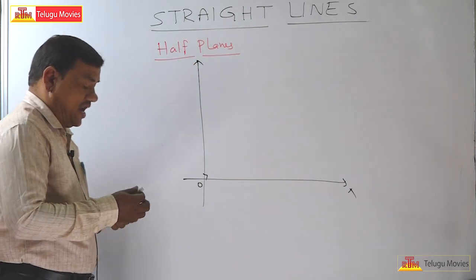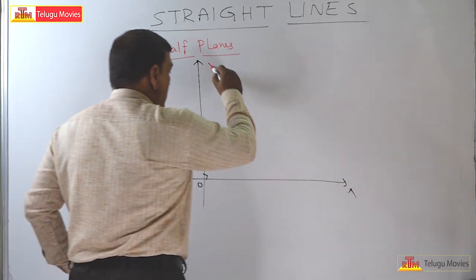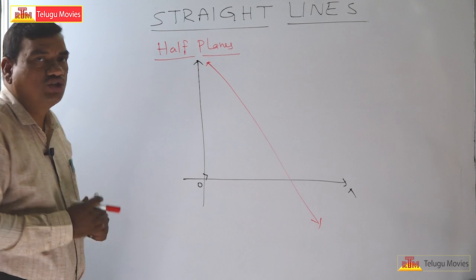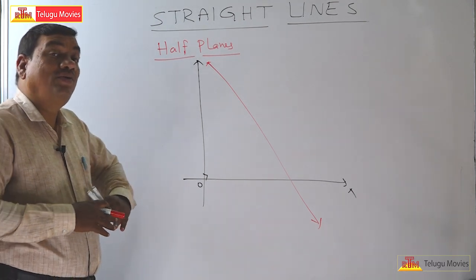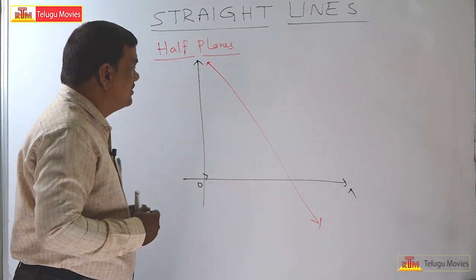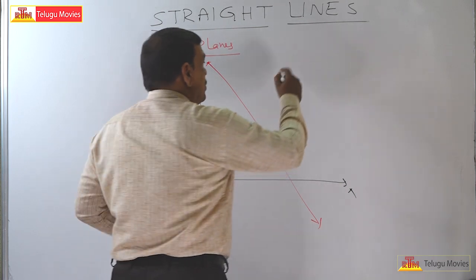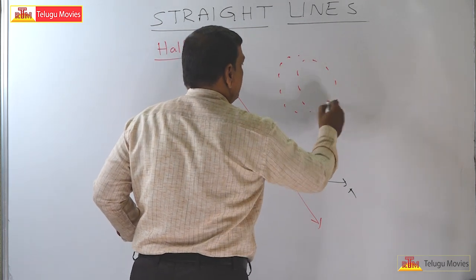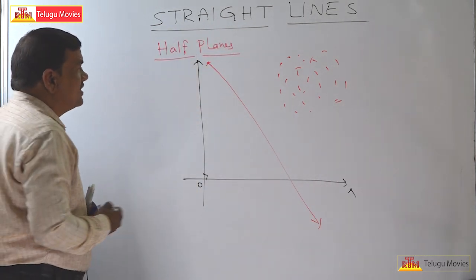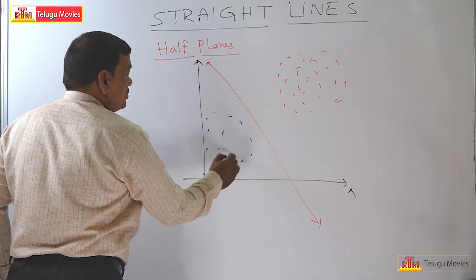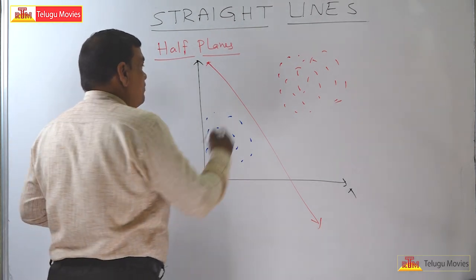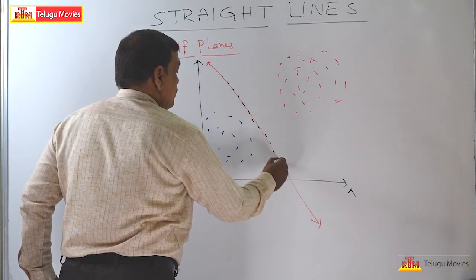So if you draw a line in the plane, the set of points which belong to this plane are divided into three disjoint sets. What are the three disjoint sets? The set of points which belong to one side, this is one side of the line. Another is the set of points which belong to its opposite side. What is another set of points? Those which belong to the line.